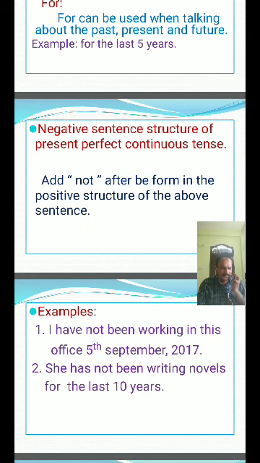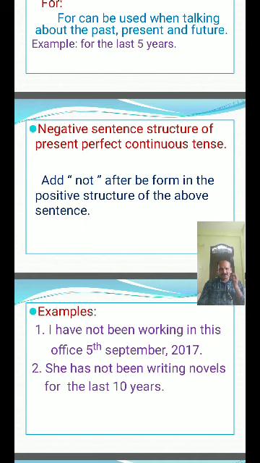Once again I am repeating the structures for positive sentences. Simple present tense: subject plus verb plus object. For he, she, it, you should add s to the verb. Present continuous: I plus am plus verb ing form plus object. You, we, they plus are plus verb ing form plus object. He, she, it plus is plus verb ing form plus object.